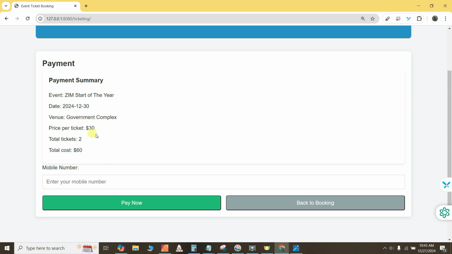So here it's in dollars. On the previous page, it was in kwacha. Fine. Take note of that because we will make a correction of that. The number of tickets, 2, and the total cost, $60 in kwacha. Okay, so it will be 60 kwacha.